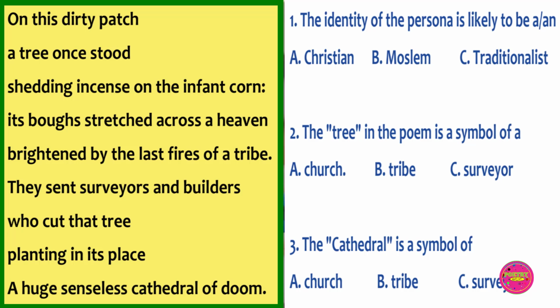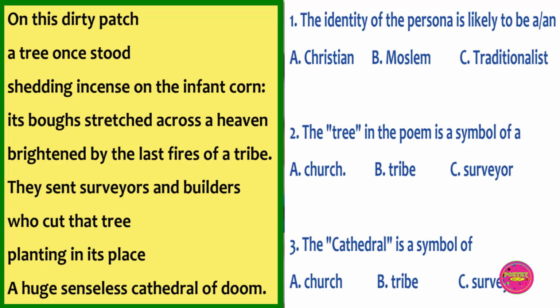Question 1. The identity of the persona is likely to be a or an A. Christian, B. Muslim, C. Traditionalist. The correct answer to this question is C. Traditionalist.